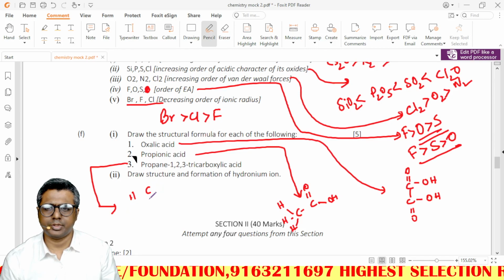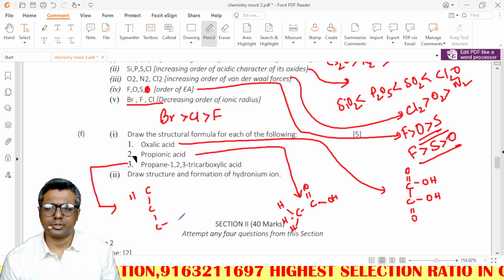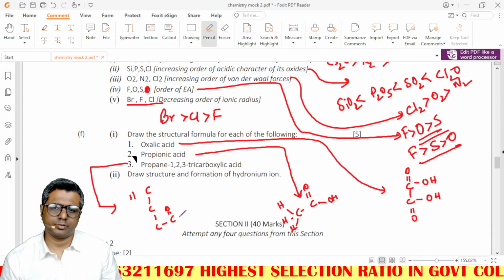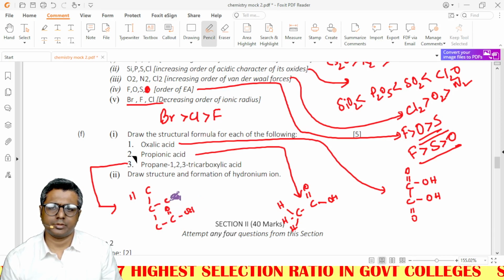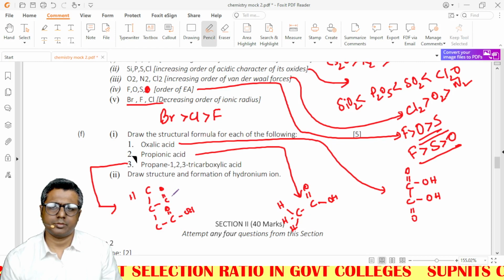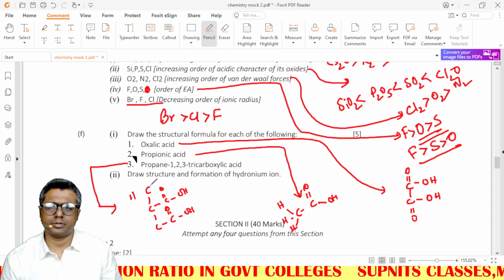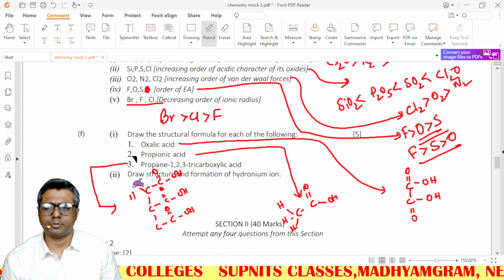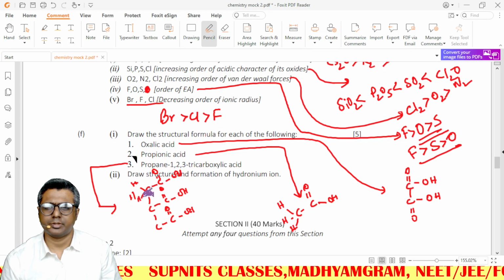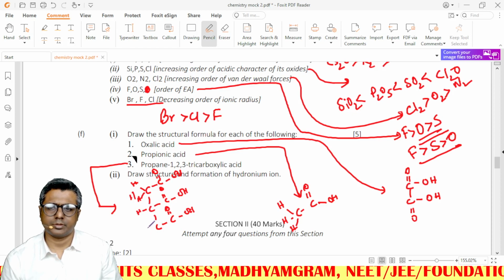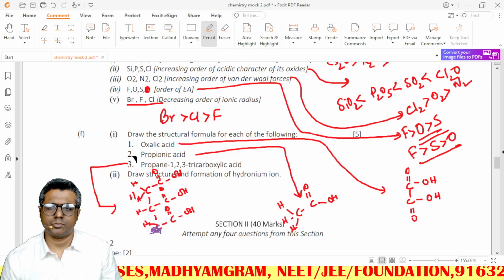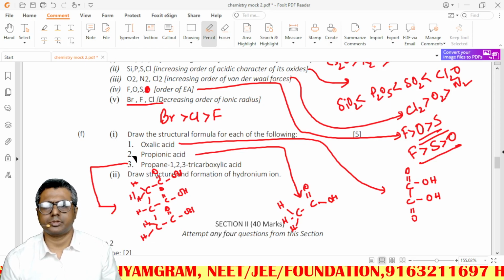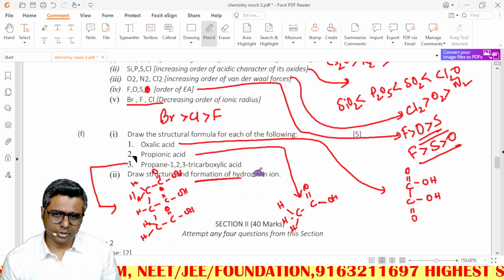So this will be C-C-C with COOH, COOH, COOH, and here you have to populate with hydrogen. That's it.